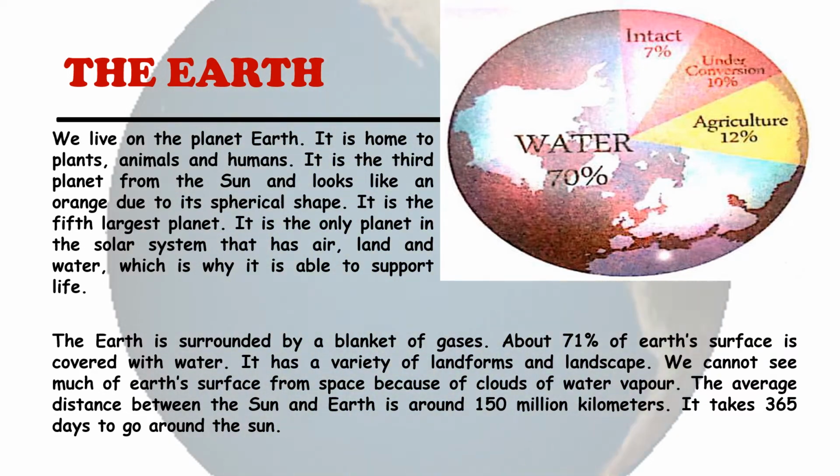And our planet Earth is the only planet which supports life, where we can live. So we should be thankful to our planet Earth, which gives us such a beautiful life.